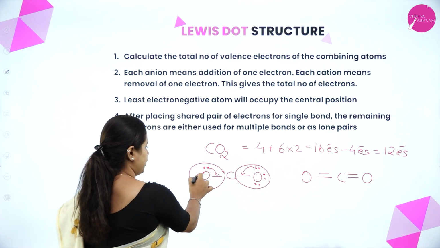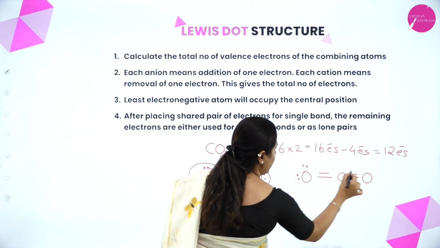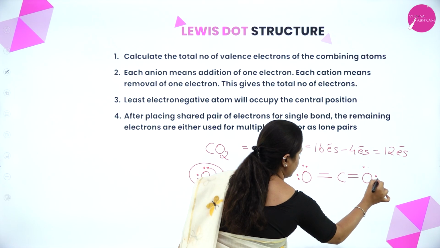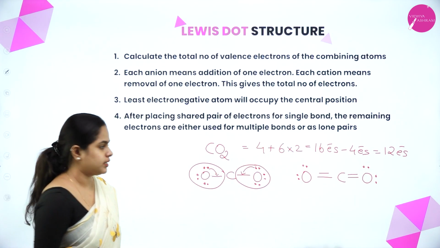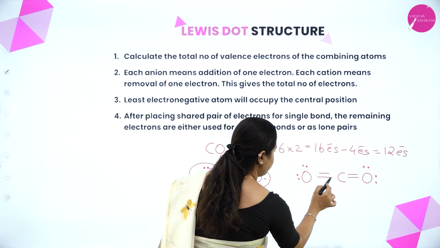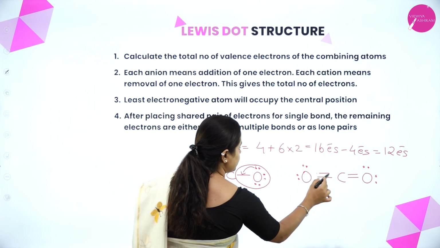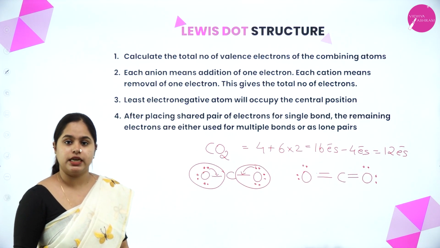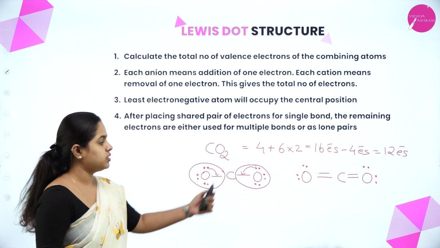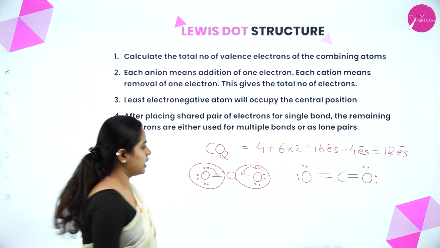Now what else is left here? 2 pairs are left here, 1, 2, 3, 4, and 2 pairs are left here as well. Right? Yes. So now let's see. Carbon attained 1, 2, 3, 4, 5, 6, 7, 8, 8 electrons. Oxygen 1, 2, 3, 4, 5, 6, 7, 8. And the other oxygen also 8. Now all of them attained their stability. So this is how you represent the Lewis dot structure. I hope it is clear.